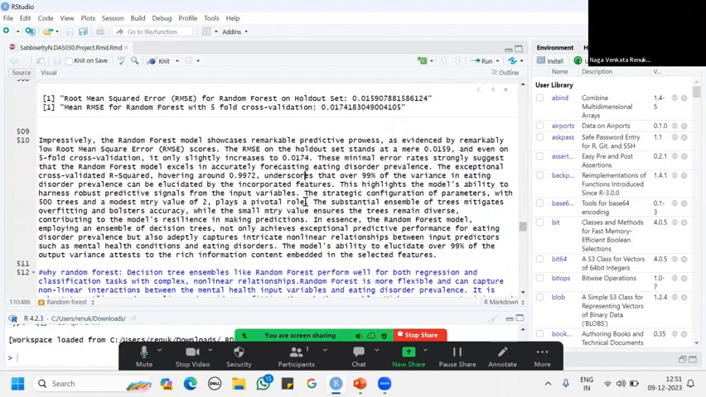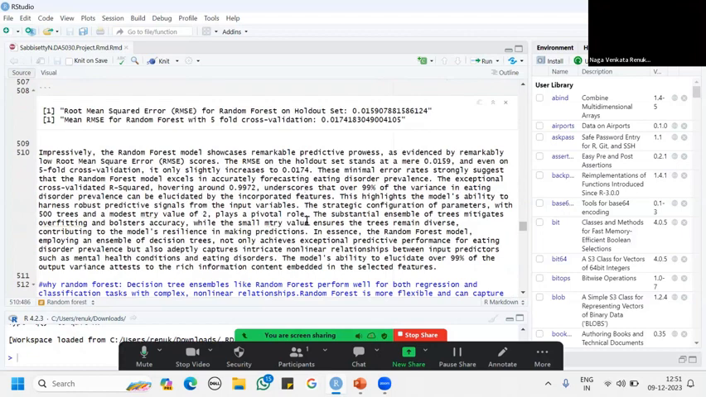This indicates that the RMSE of random forest is somewhat less compared to the linear regression model, meaning it predicts better, and it is useful in predicting eating disorders associated with other disorders. The cross-validated R-squared is around 0.9972, which underscores that over 99% of the variance in eating disorder prevalence can be elucidated by incorporating these features.